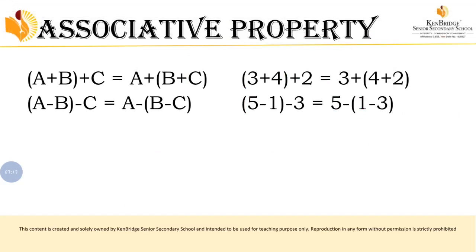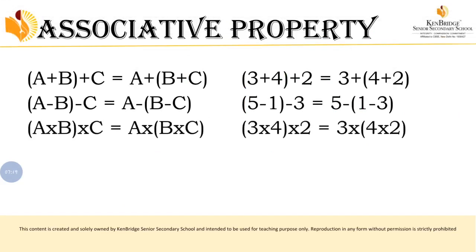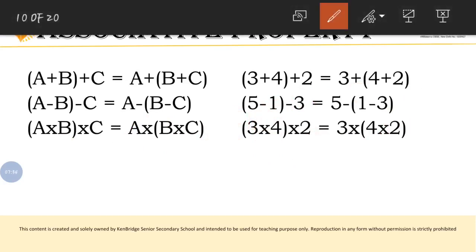So the next one will be multiplication. So (a into b) into c is equal to a into (b into c). But here we have grouped a and b together. Here we have grouped b and c together. So the corresponding example is given here. So according to the BODMAS rule, what do we have to do? We have to concentrate on brackets first.